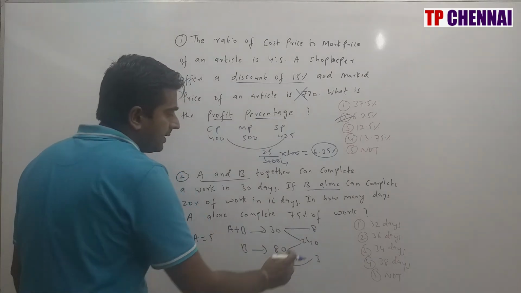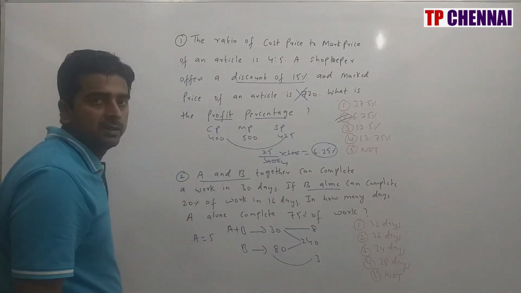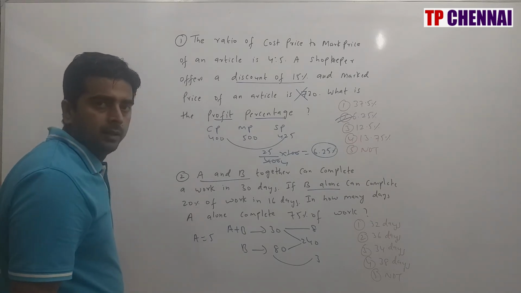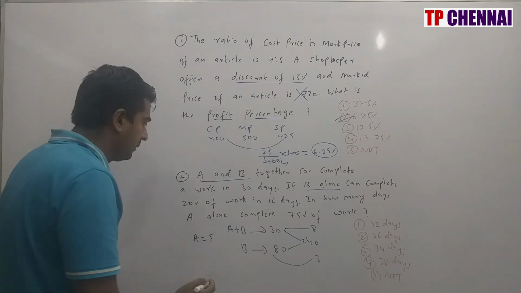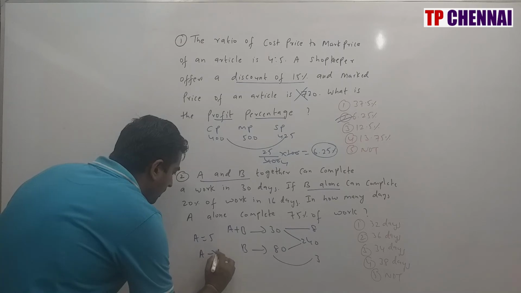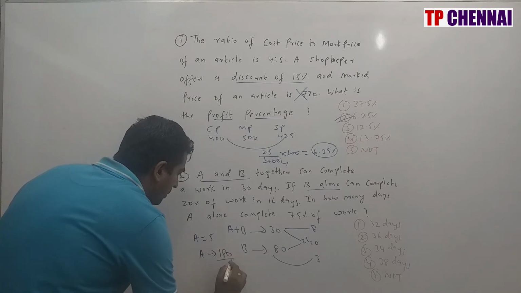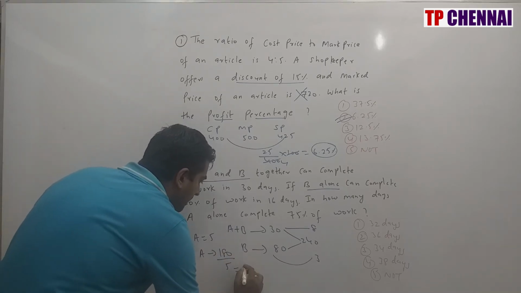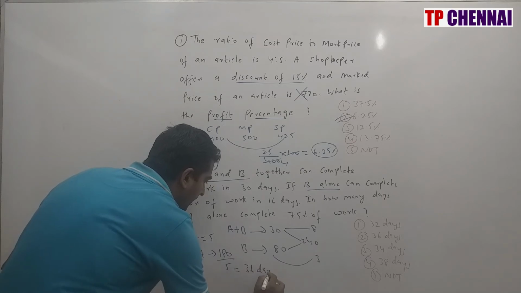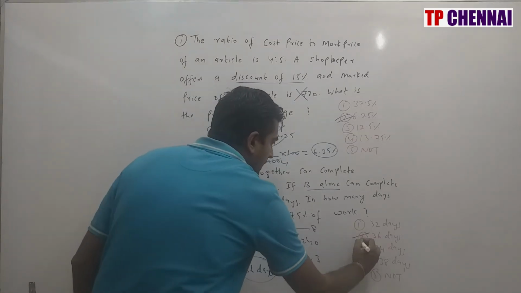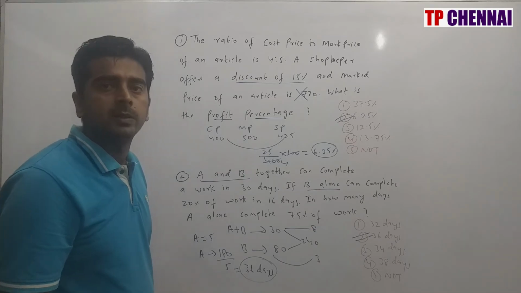Now they are saying that in how many days A alone completes 75% of work. What is 75% of 240? 75% is nothing but 3 by 4. So 1 by 4 is 60, 3 by 4 is 180. So A will do 180 part at 5 per day. So in how many days it will complete the work? A will do it in 36 days. So my answer is nothing but the second option.